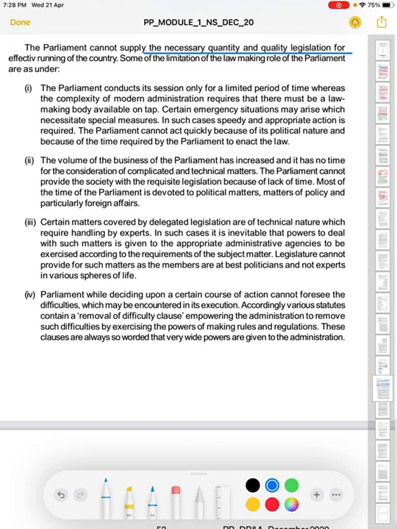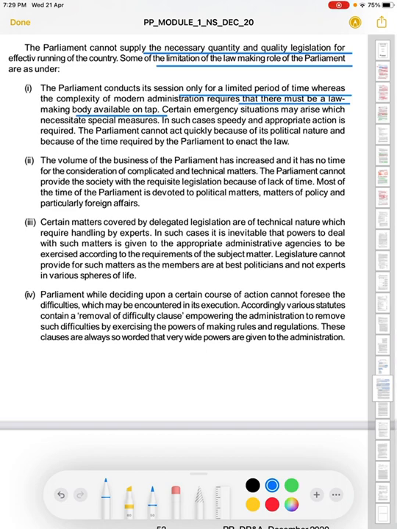Now, some of the limitations of the law-making role of the parliament. What are the limitations of the law-making power of the parliament? It is a very important question. Being citizens, we also need to know about this. The parliament conducts sessions only for a limited period of time, whereas the complexity of modern administration requires a law-making body available on tap. So it should be readily available. What they want to say here is that parliament has sessions only for a limited period.